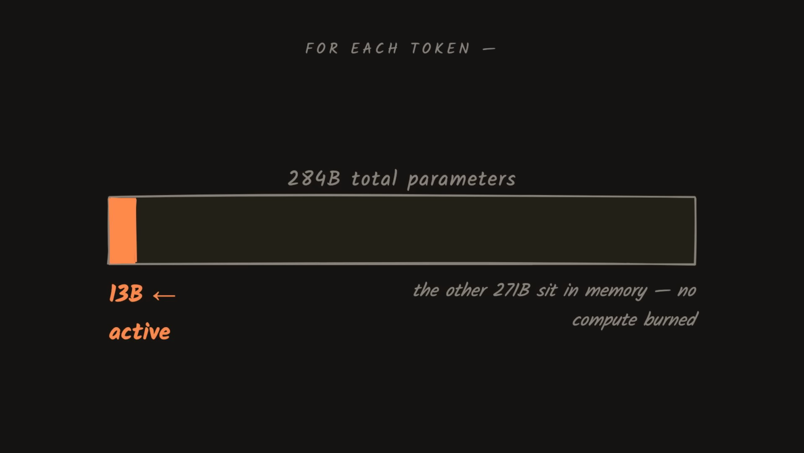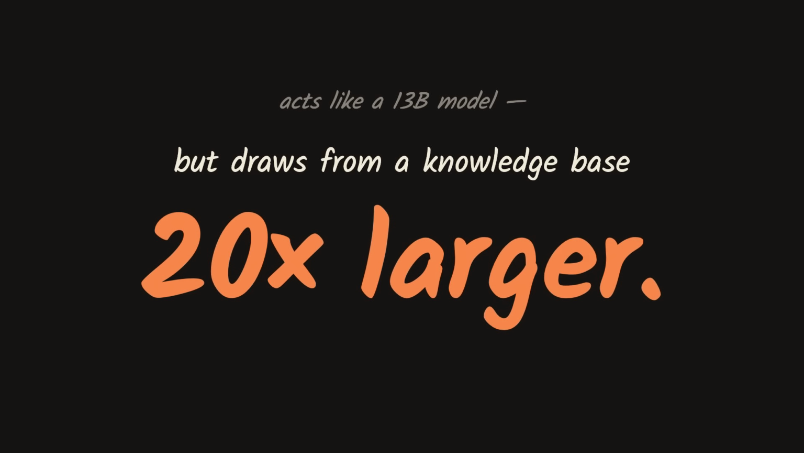That's how MOE works. For each token, the model only activates about 13 billion parameters worth of expert modules. The other 271 billion sit in memory, available if needed, but they don't burn compute. So per token, it acts like a 13 billion parameter model, but draws from a knowledge base 20 times larger.